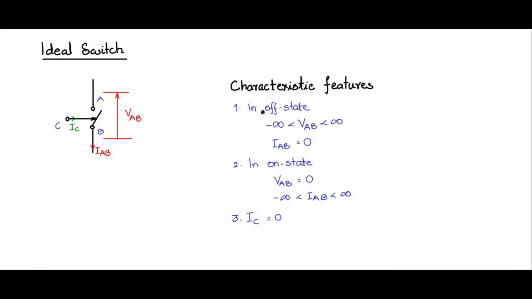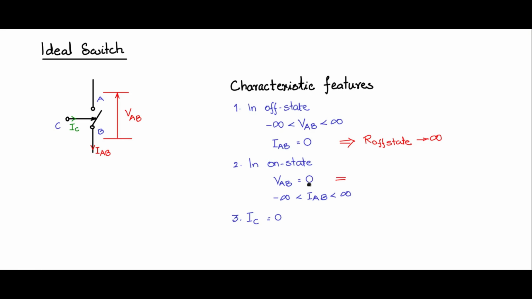So let us look at some implications of these three important features. First, IAB is equal to 0. So in the off state, if IAB is equal to 0, the voltage across AB divided by IAB will be infinite, meaning the off state resistance is infinite.